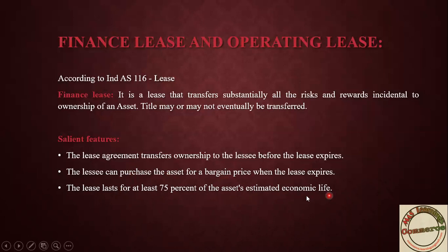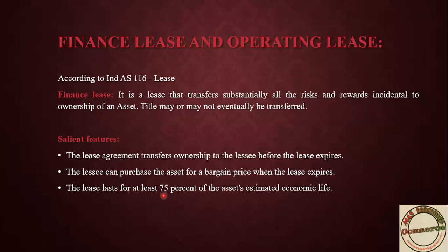Suppose this lease is for machinery and the life of the machine is 4 years, then at least 3 years this lease has to run.